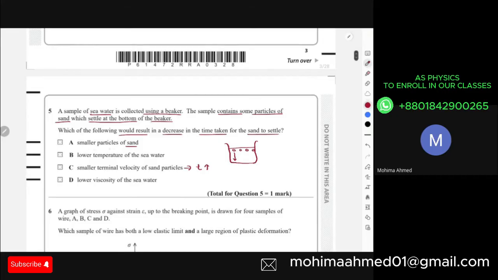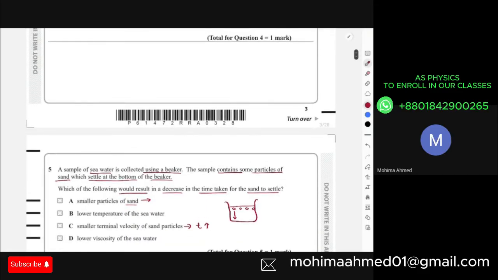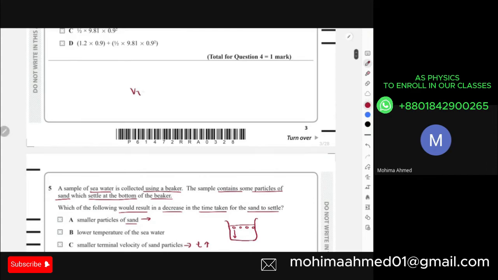And again, smaller particles of sand means a lower radius. I mean, obviously, some of you might not have watched the recording for the fluid flow at this point, but there is one formula that connects the terminal velocity with the radius. That was, I think, v term equals 6 pi r eta. Wait 1 minute. It was actually F equals 6 pi r eta v term.